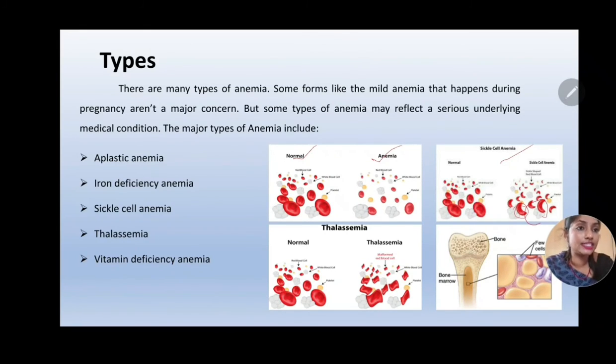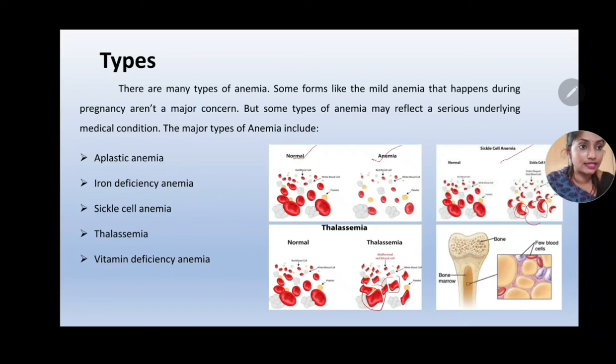So in that way, it is different from that of a normal person. In case of thalassemia, you can see that the RBC cells are malformed because of the defect in the hemoglobin gene. Because of the alpha and beta chains of the hemoglobin component, the cells are malformed in thalassemia, and it is a genetic disorder and it can be inherited also.